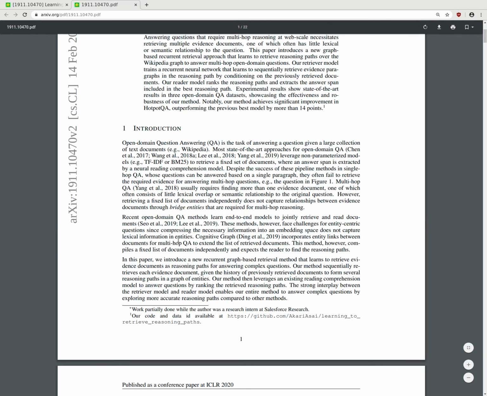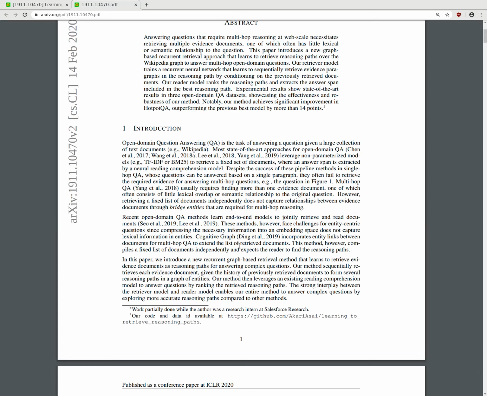Introduction. Open-domain question answering, QA, is the task of answering a question given a large collection of text documents, for example, Wikipedia. Most state-of-the-art approaches for open-domain QA in 2017, 2018, 2019 leverage non-parameterized models, TF-IDF or BM25, to retrieve fixed sets of documents where an answer span is extracted by a neural reading comprehension model. Despite the success of these pipeline methods in single-hop QA, whose questions can be answered based on a single paragraph, they often fail to retrieve the required evidence for answering multi-hop questions.